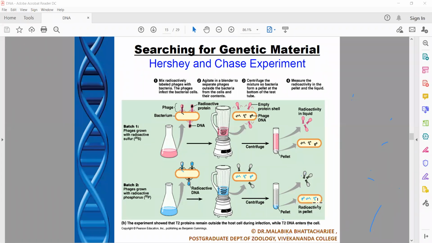So when it was observed, it was seen that the radioactive DNA, which was initially present within the viruses, had been injected into the bacteria. So this proved that it is the DNA that is being injected into the bacterial cell, not the protein. And that is how they concluded that DNA is the genetic material which is carrying all the information required for development of fresh baby viruses. So this was, in a nutshell, the Hershey Chase experiment.